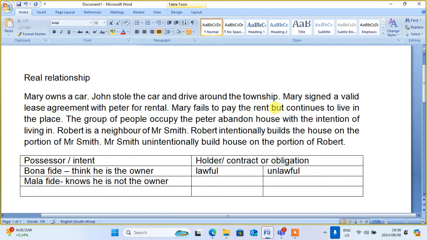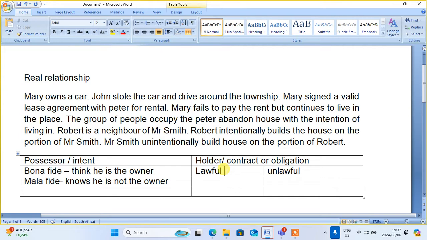So when Mary signed a valid lease agreement for the rental of Peter's house that she is living in, it means that Mary is a bona fide lawful holder. Lawful, not unlawful.